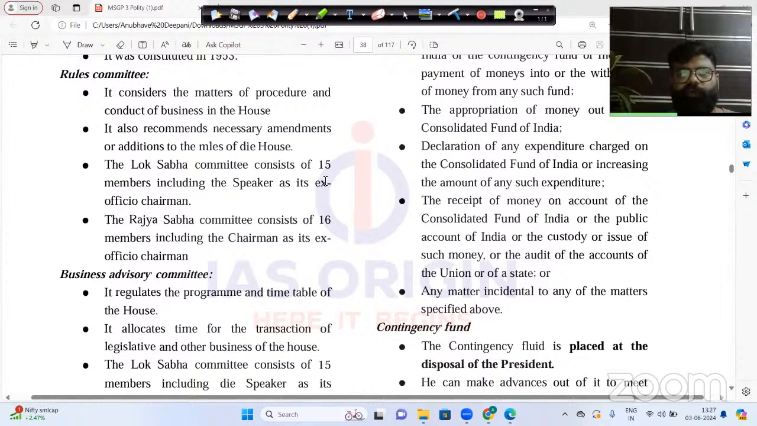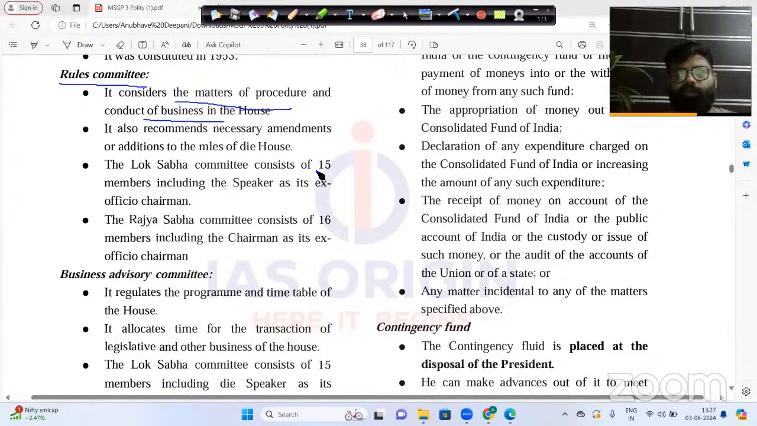Now, one more committee, which is very, very important here. Don't take the explanation of these committees very lightly, guys. You need to make notes of each and every point here. Now, the Rules Committee considers the matters of procedure and conduct of business in the House. So whatever the procedures are in the House, whatever the conduct of business will be there, what is the protocol, what is the chronology of everything, which amendment will be passed by the rules of the House, etc., these rules are made by the Rules Committee. That's why the name of the committee is Rules Committee.